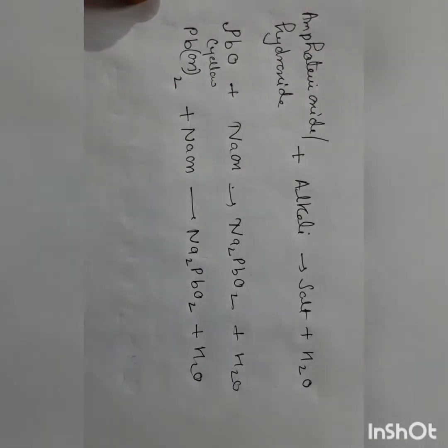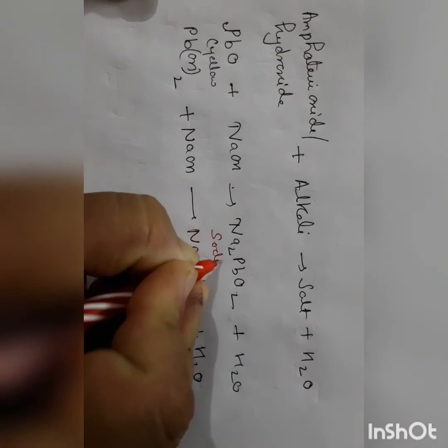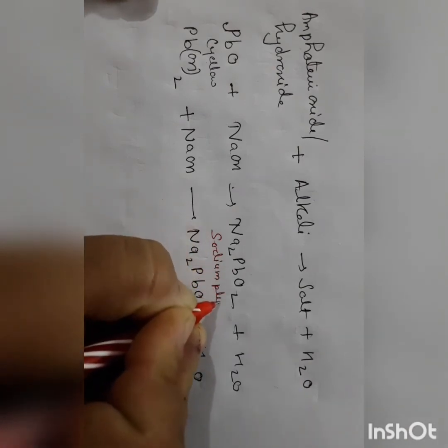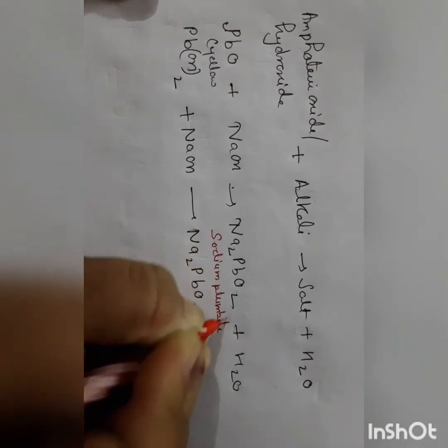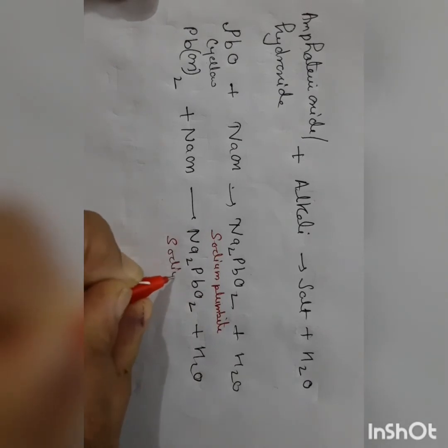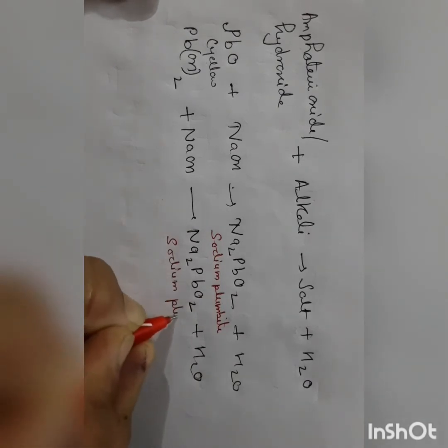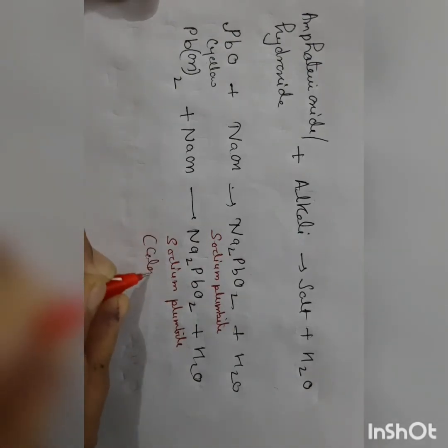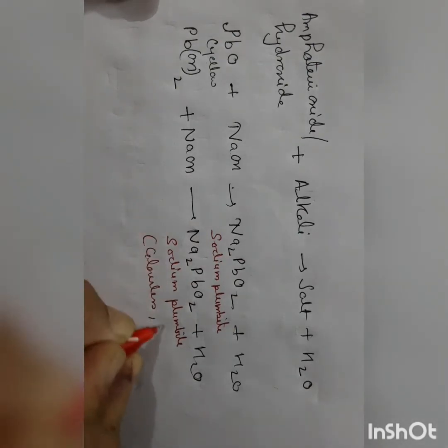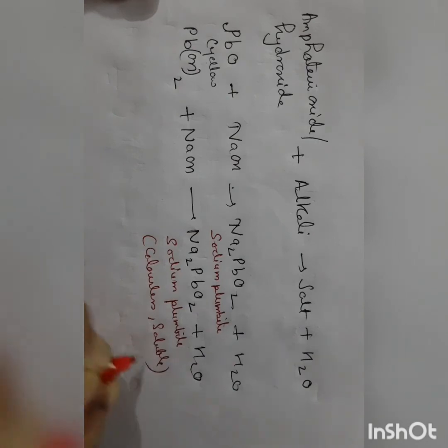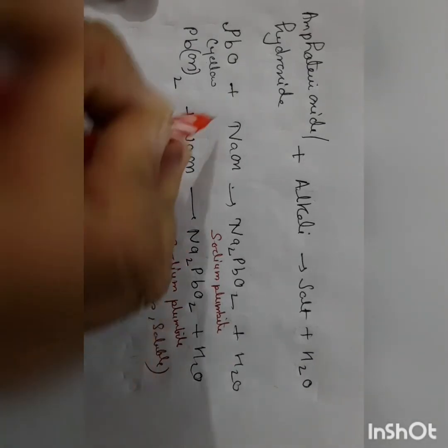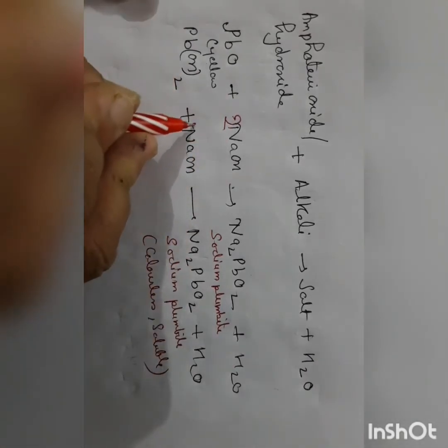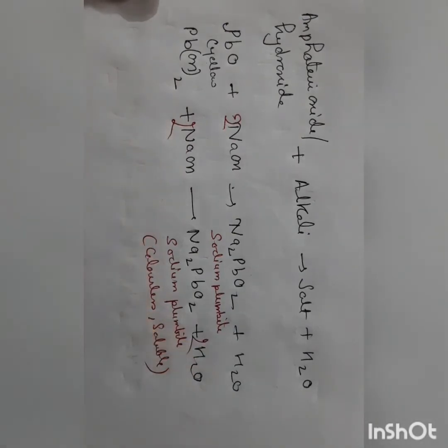So here we will get sodium plumbite, this is also sodium plumbite. Both of them are colorless and soluble. Now we'll balance the equation. Okay.